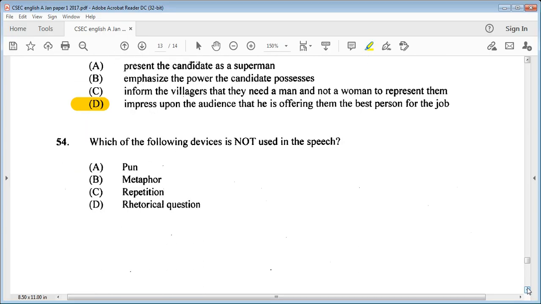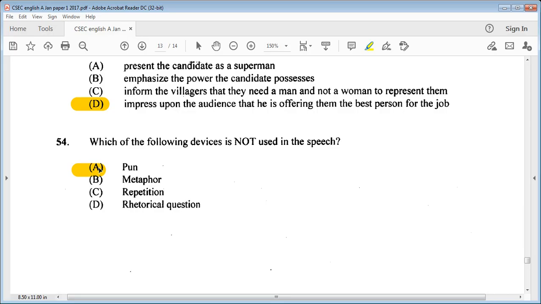Which of the following devices is not used in the speech? A. Pun, B. Metaphor, C. Repetition, or D. Rhetorical questions. Well, when you think of it, A. Pun would be our answer.